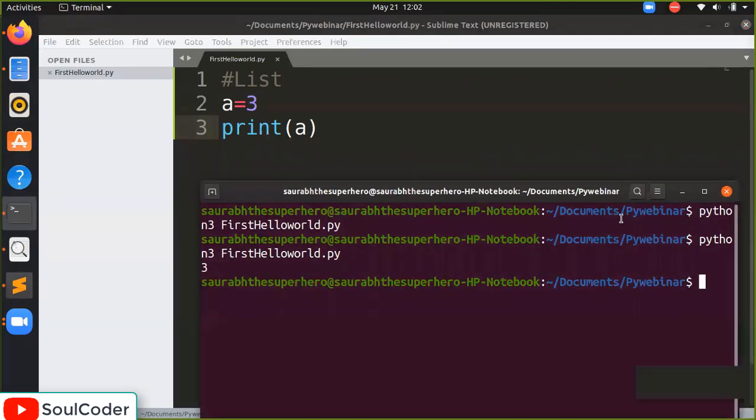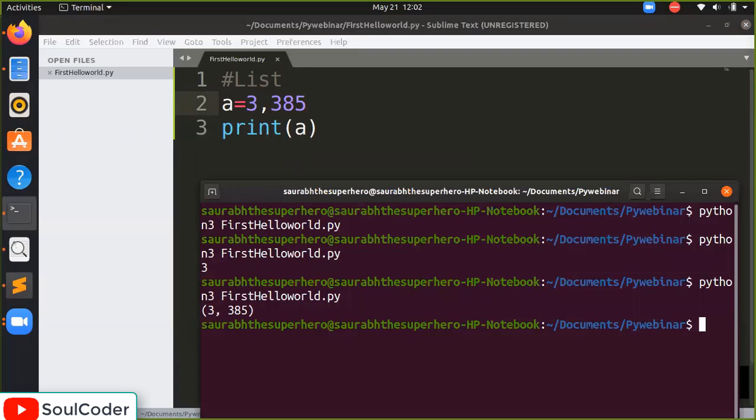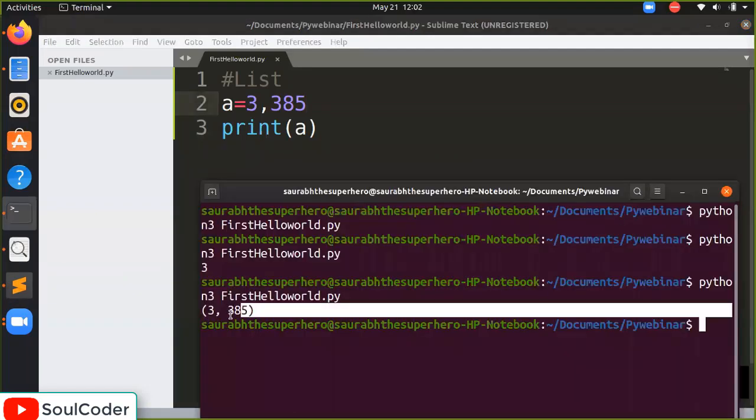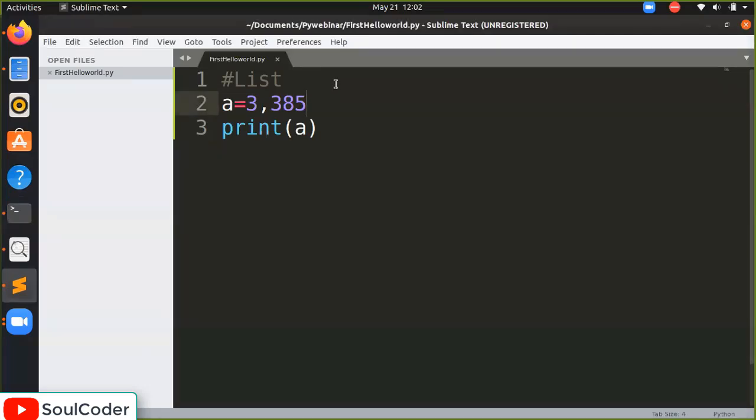It will display me 3, but I want to display many values in it. Normally what we can do is this. Let's see what happened. It has given me the list, a list of 2 values, but you can see there are 2 round brackets. This is defined as a tuple. What we wanted is the proper list, so what we can do is give the square brackets, and in these brackets you will store the values.